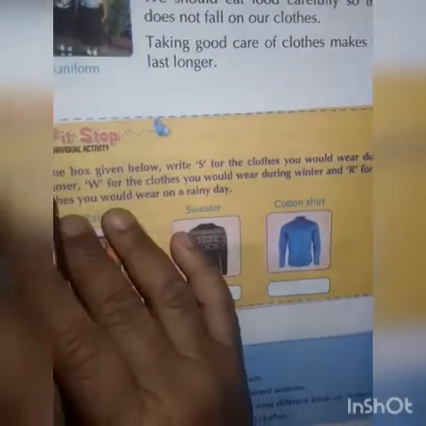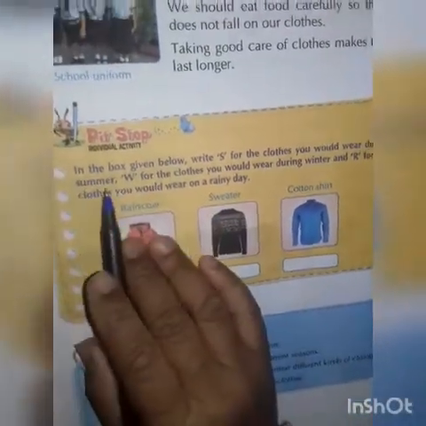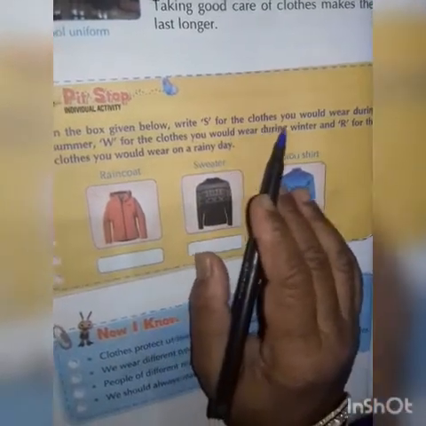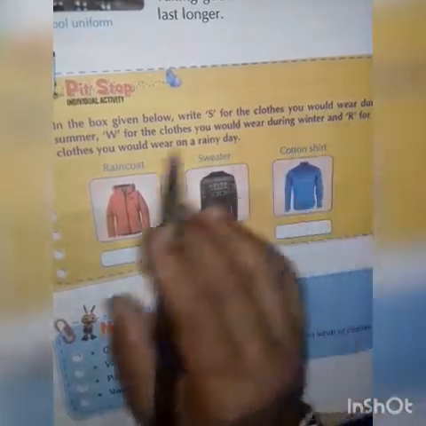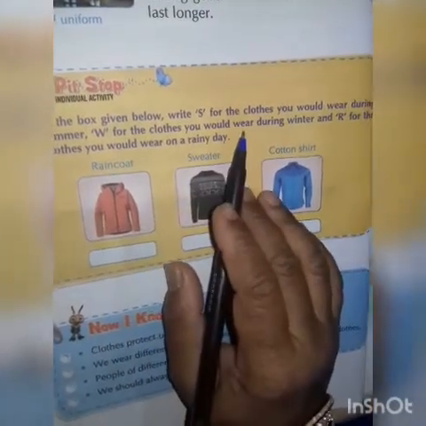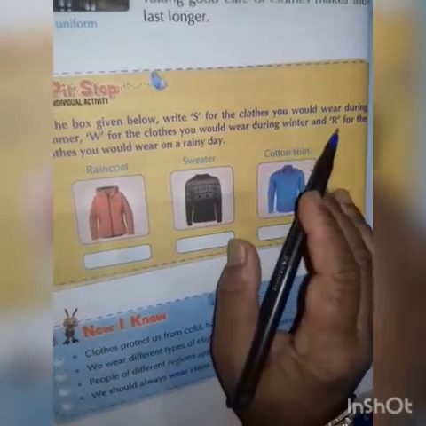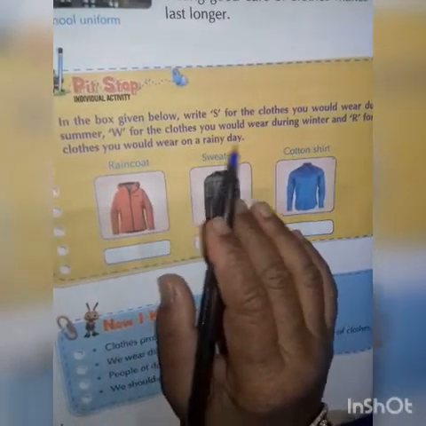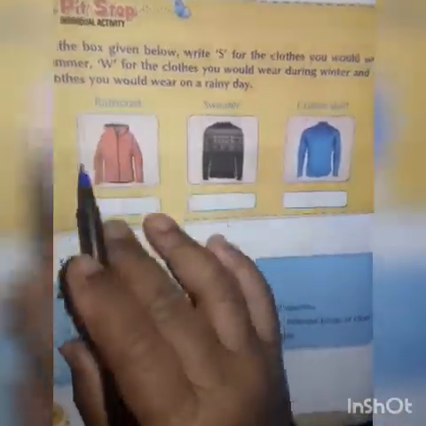Now, pit stop is there. In the box given below, write S for the clothes you would wear during summer, W for clothes you would wear during winter, and R for the clothes you would wear on a rainy day. Here a raincoat is given.